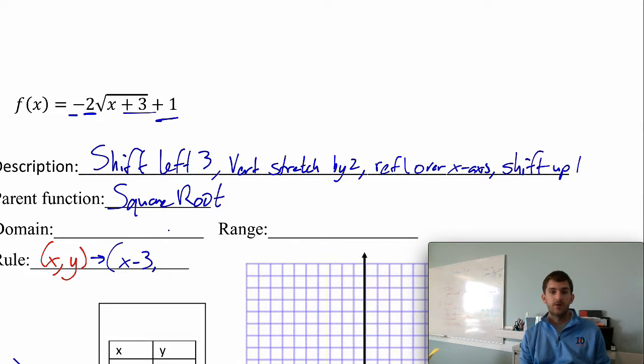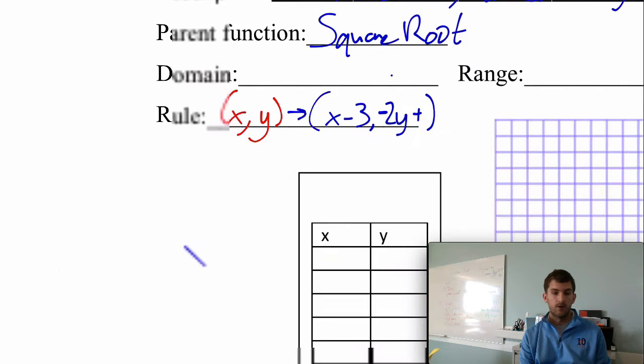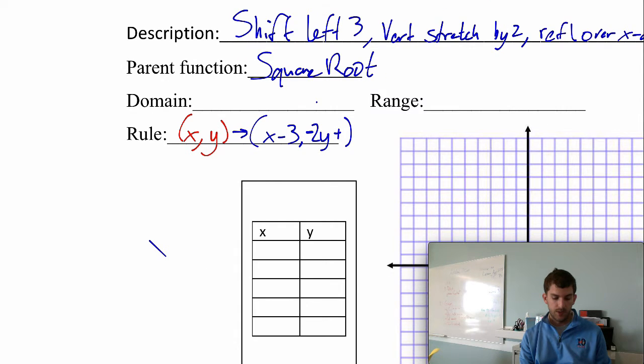Then the next part is vertical stretch by a factor of 2, so we're going to take our y values and multiply them by 2. Reflected over the x-axis, we're going to flip the y values upside down. We're going to take the opposite. Then we're going to shift it up 1, so we'll do a plus 1 on the outside. So there's a lot going on in our y values. Okay, let's make a quick table for the square root function, the parent function.